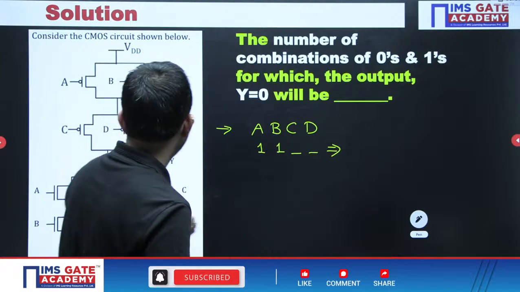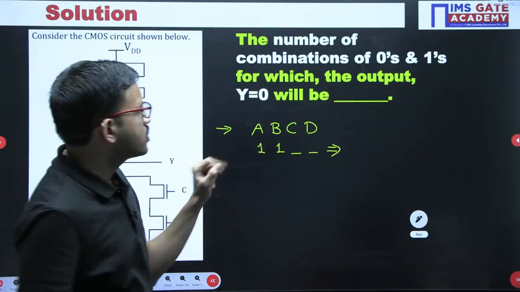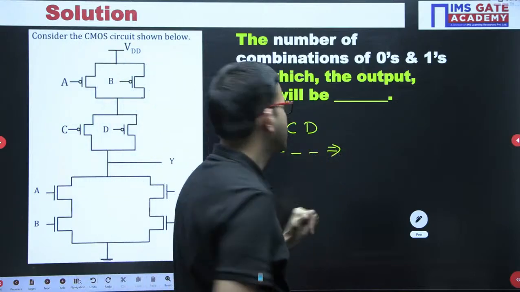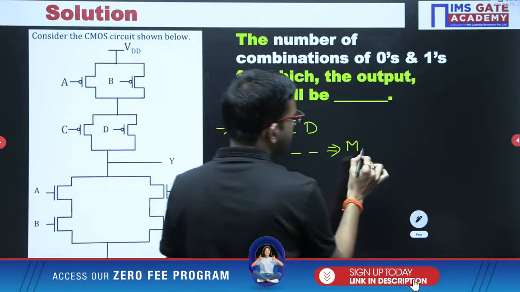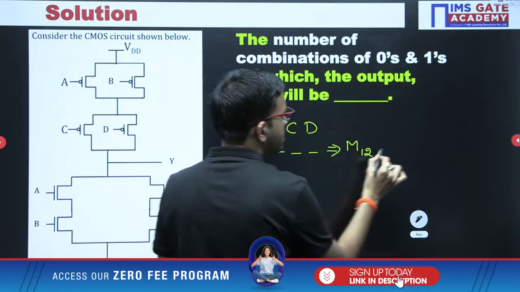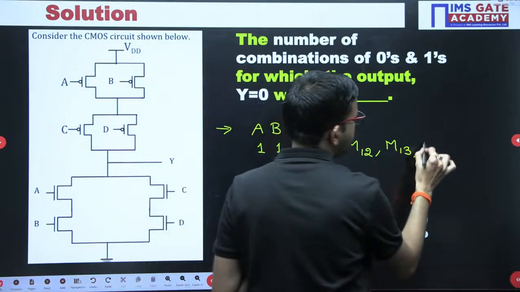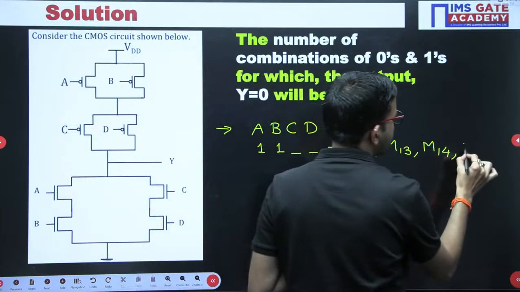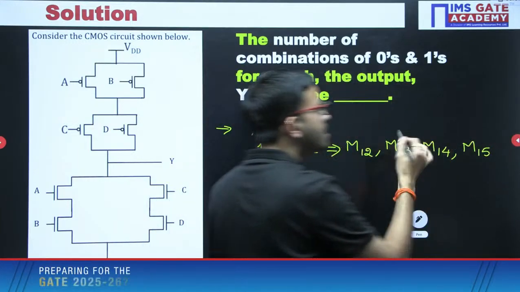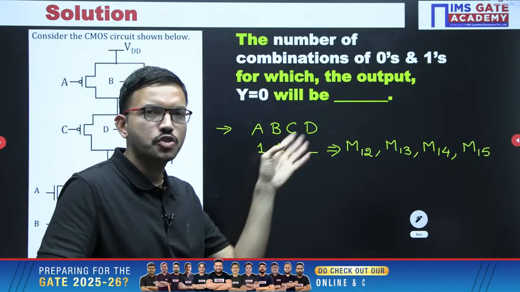Now for those combinations, here output we are getting 0. So that means here I will write the max terms. When you consider here 0, 0, you are getting 12, then 0, 1, 13, then 1, 0, 14, then 1, 1, 15. I hope it is clear for everyone. Generally, we have discussed SOP to sigma m and even POS to pi capital M also.